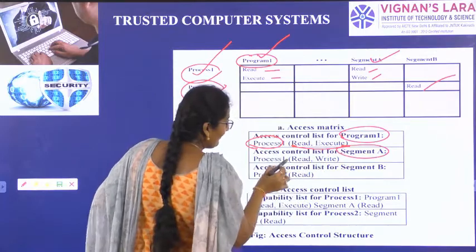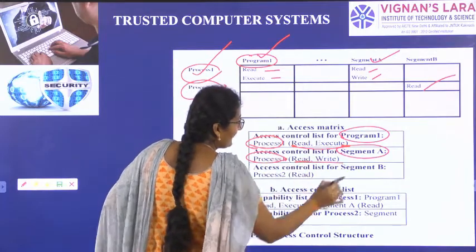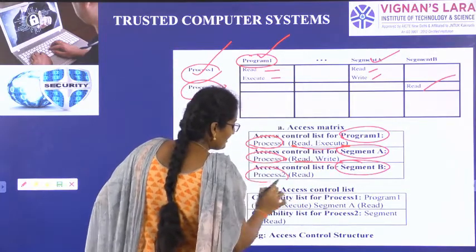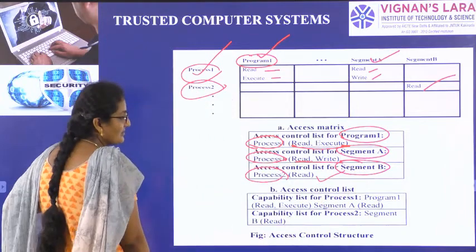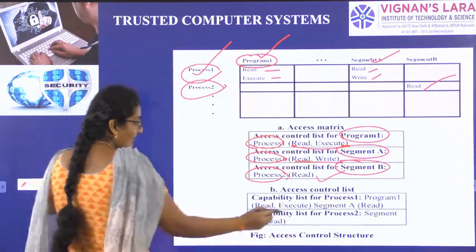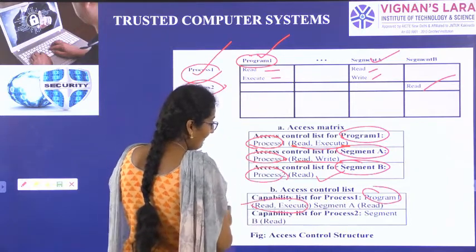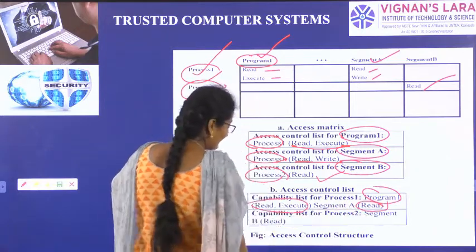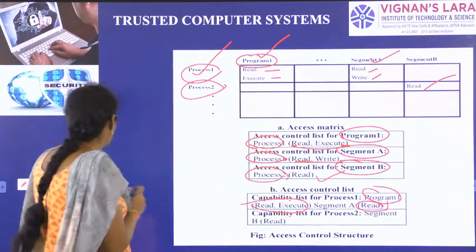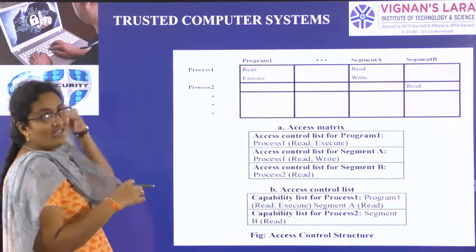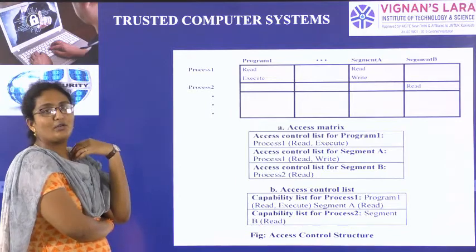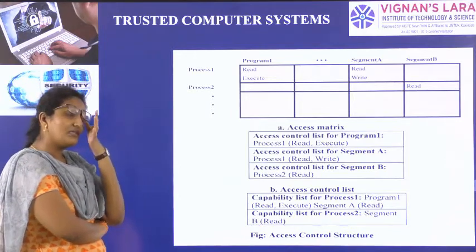Segment A, process 1, read and write. Segment B, process 2, read. This is the matrix. Program 1 has read and execute, in segment A read and write, and in segment B read. This is how trusted computers came into the picture to give high security.